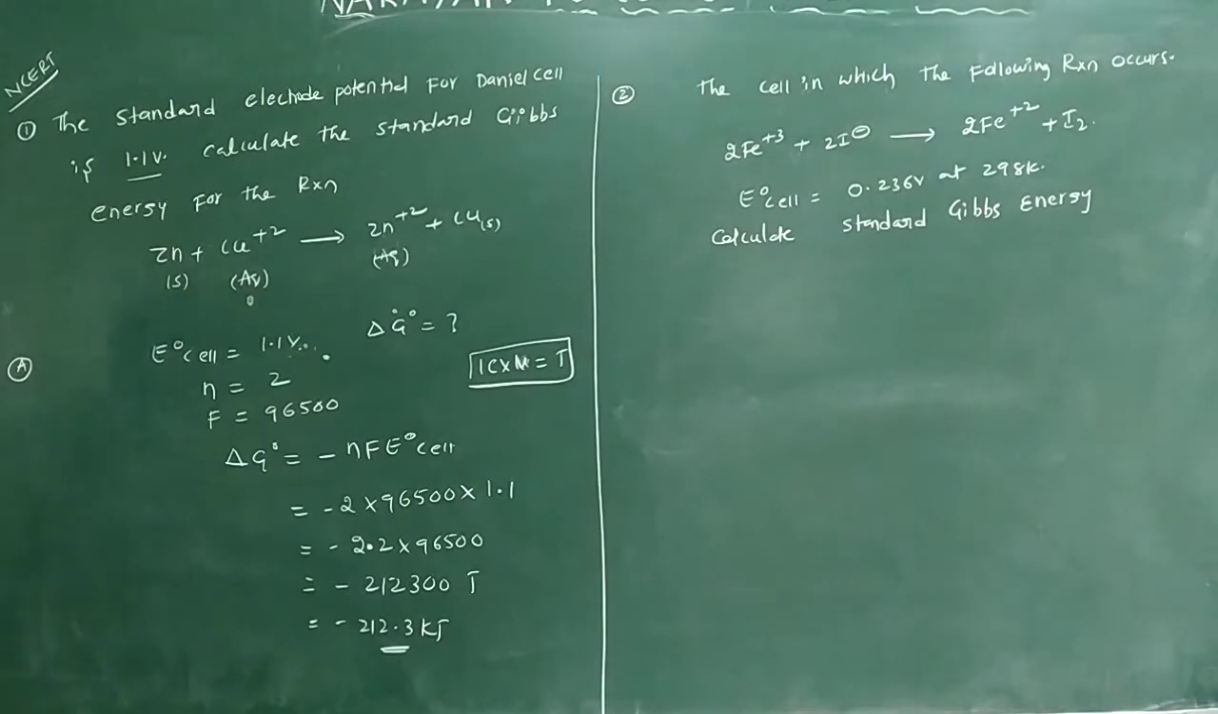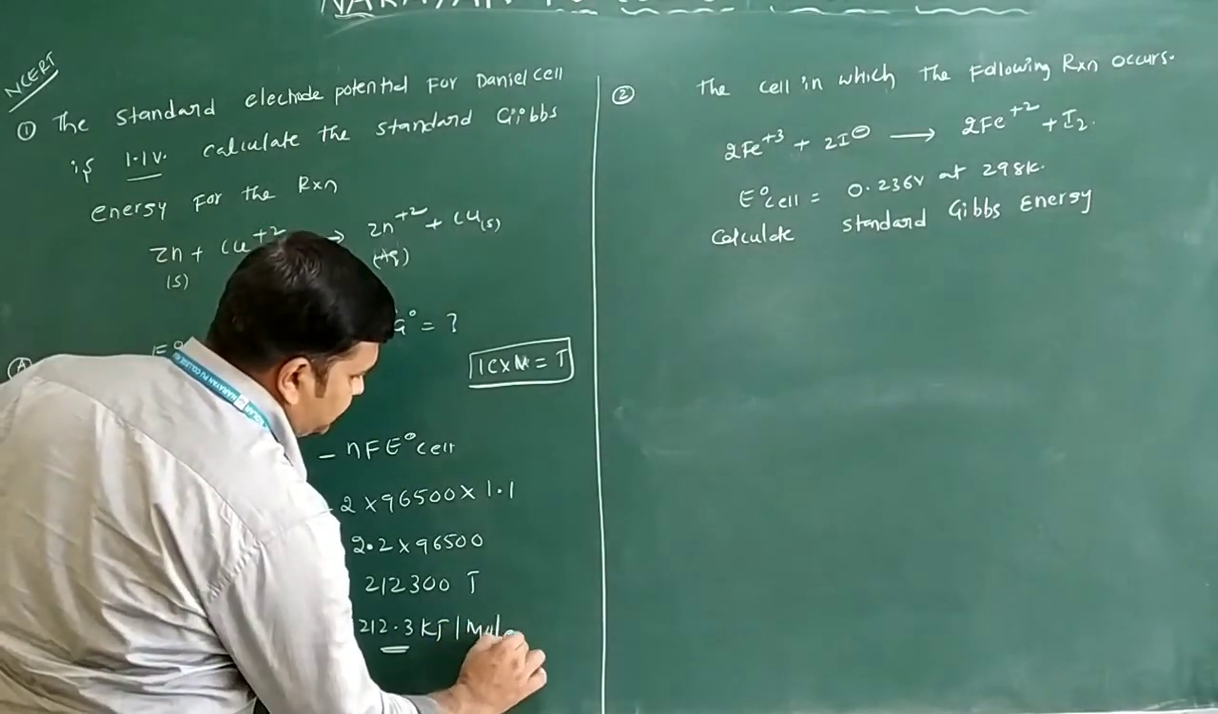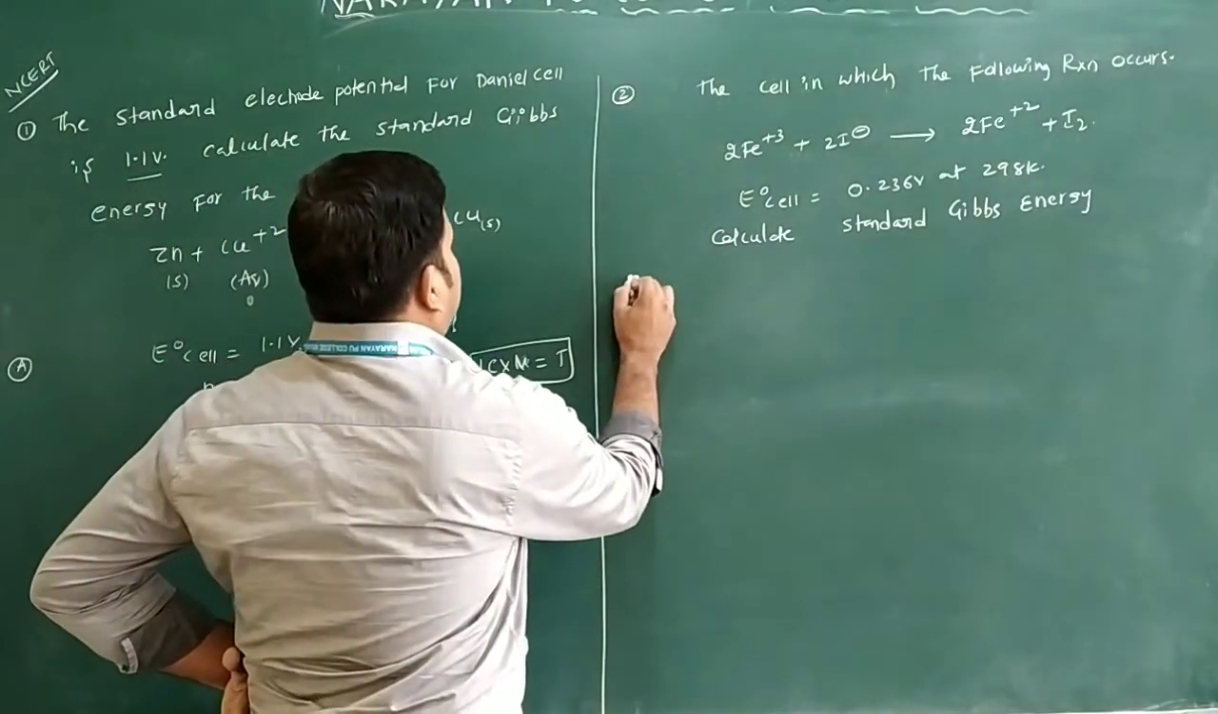Minus 212.3 kilojoules only. So this is the answer for this question only. You will write here kilojoule per mole. Like this you will find it very easy. Easily you will get the 2 marks if the question is given like this in the board exam. Now we can go for the second question.